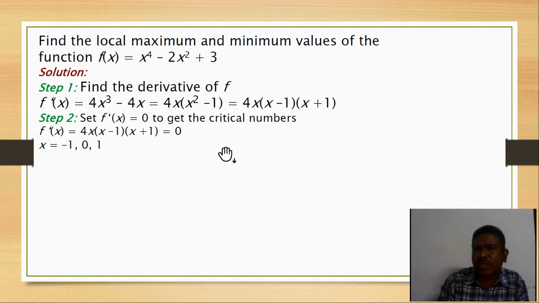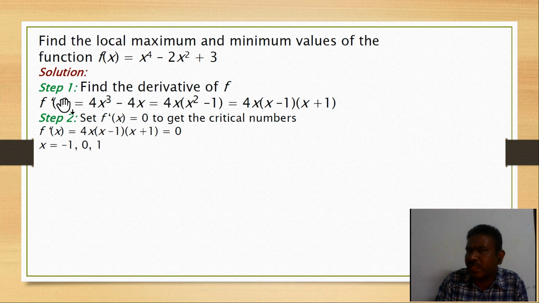Now come to the second step. In the first step we completed the derivative. So in the second step what should we do? f dash x must be equal to 0. This is the general process for finding maxima and minima: first we find the derivative of the given function, then we make it equal to 0.